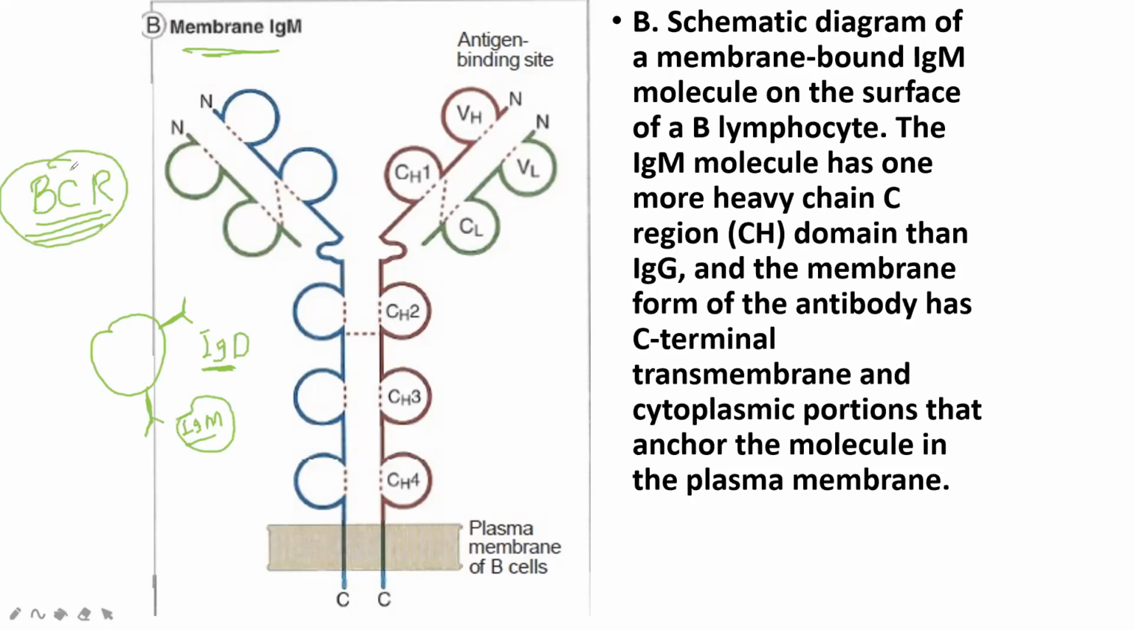Now another question. Which antibodies act like the B cell receptor? Two antibodies, IgD and IgM. Understand? And which two antibodies stimulate the complement system? Only two, IgM and IgG.